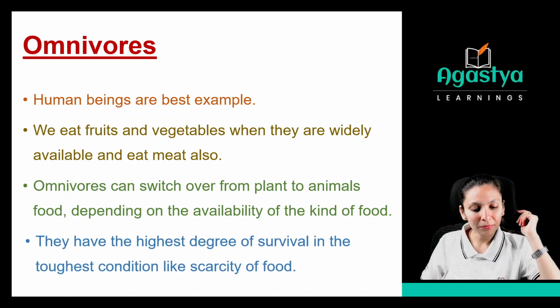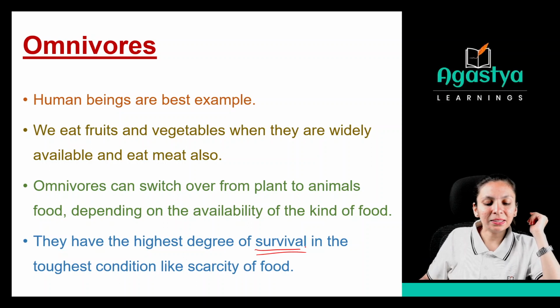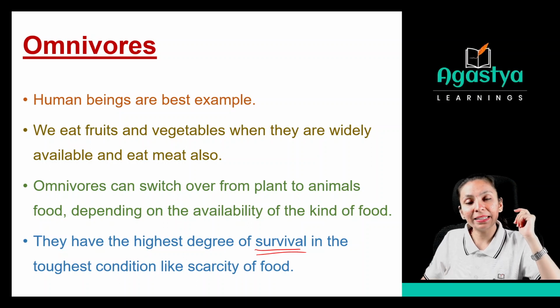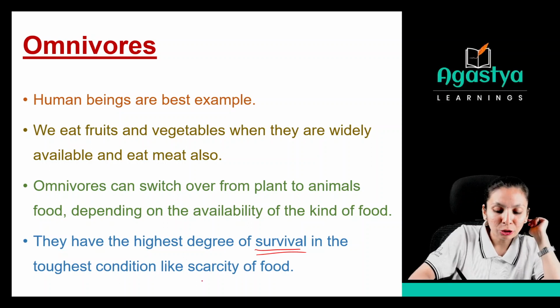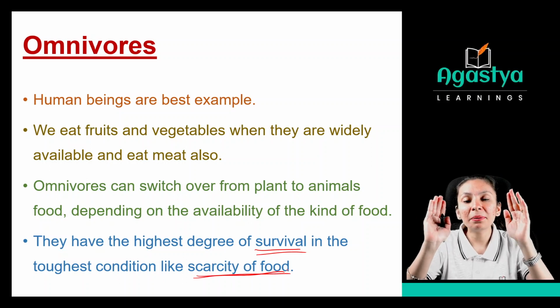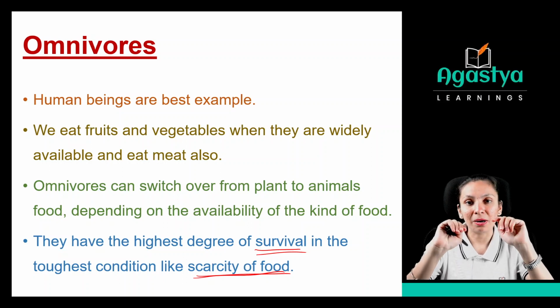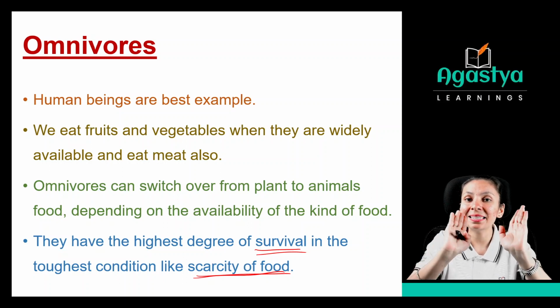Okay. They have the highest degree of survival in the toughest conditions like scarcity of food. See, now what do you mean by the scarcity of food? If the food is not available to you, or if the food is present, it will be in less amount. So that is called the scarcity of food.